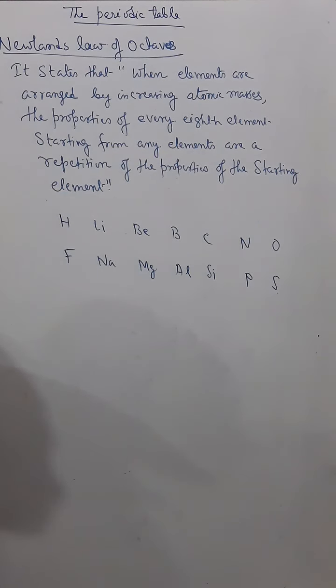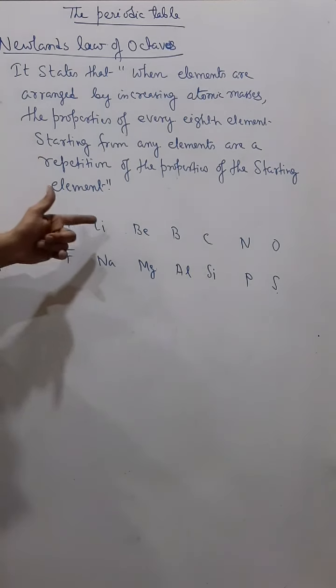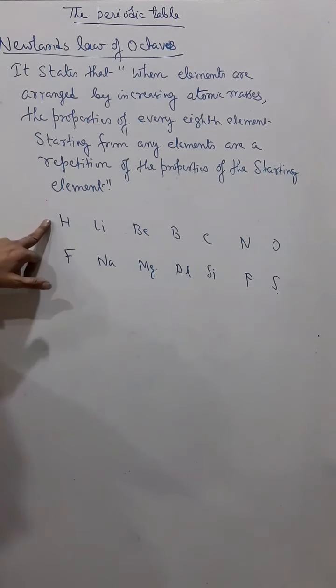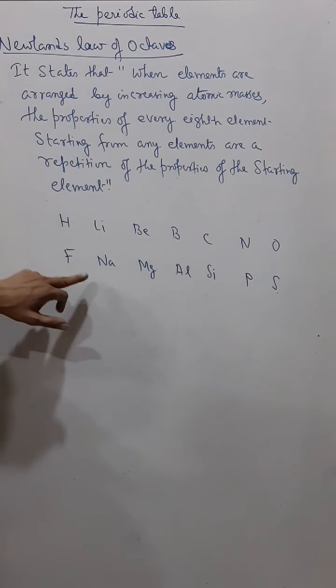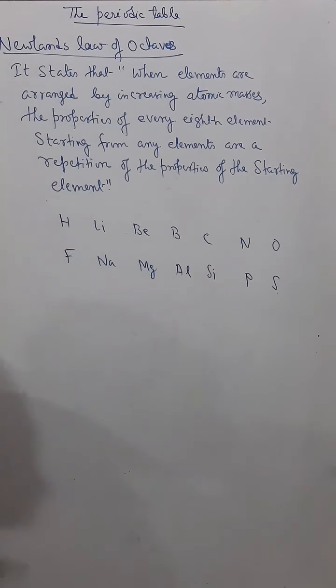So what he stated is that every element should first be arranged in ascending order of their atomic weight, starting from the lowest. And then he said that the properties of every 8th element are a repetition of the first element, just like the musical octaves. Therefore the name is Newland's law of octaves. But here also there was a problem, and therefore this law has also been discarded.